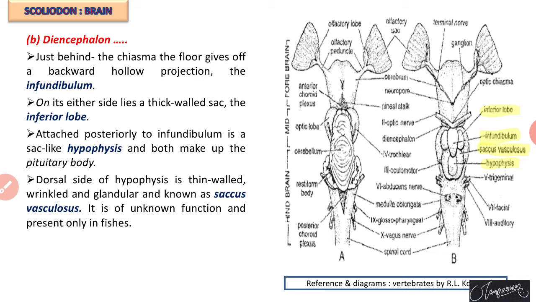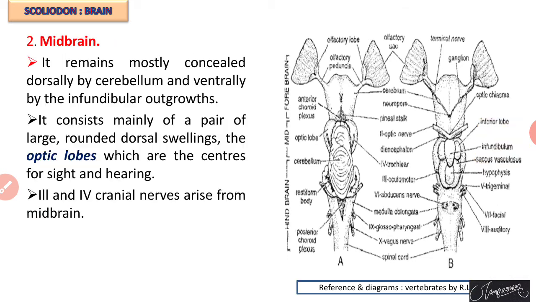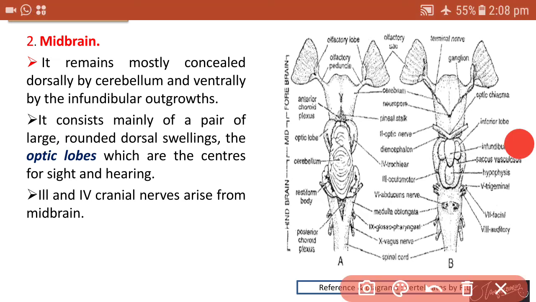We know that the forebrain is divisible into two parts, cerebrum and diencephalon. So, let us focus on the midbrain. The midbrain is mostly covered dorsally by the cerebellum and ventrally by the infundibular outgrowths. In between these two structures, the portion of the brain found is called the midbrain. This midbrain has large rounded dorsal swellings called optic lobes. We can see these optic lobes in the dorsal view of the diagram.